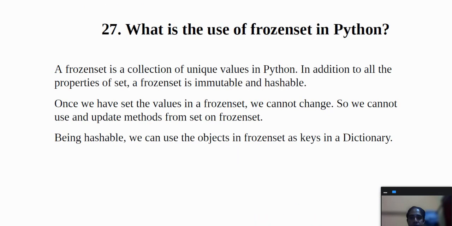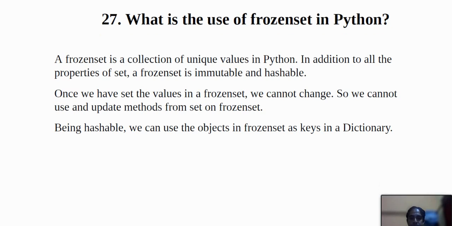Okay, so the next question is, what is the use of frozenset in Python? A frozenset is a collection of unique values in Python, and in addition to all the properties of a set, a frozenset is immutable and hashable. Once we have set the values in a frozenset, we can't change them, and so we can't use the add and update methods from set on a frozenset. Being hashable, we can use the objects in a frozenset as keys in a dictionary.